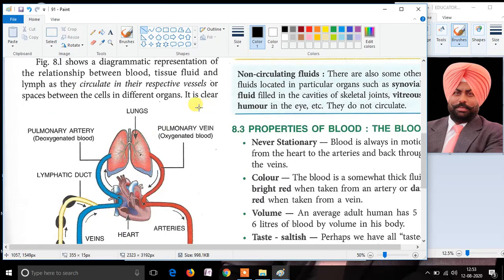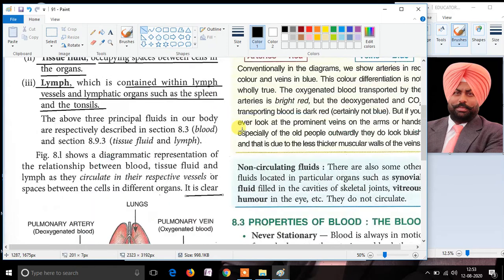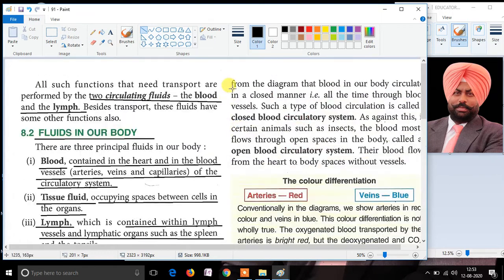Here we can see from the diagram that the blood in the body circulates in a closed manner. All the time the blood vessels are closed to each other. This means that the blood circulation which is in an enclosed manner is called the closed blood circulatory system.